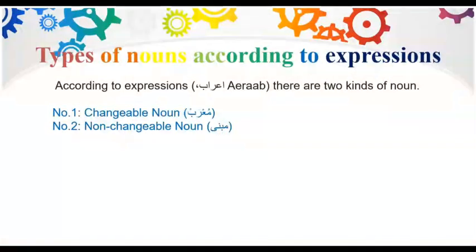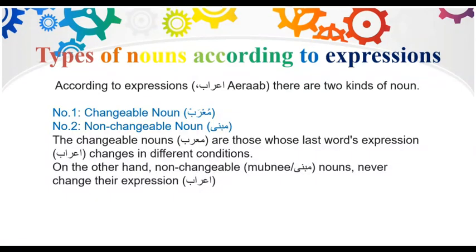Lesson number 13. Types of nouns according to expressions. According to expressions, Arab, there are two kinds of nouns. Number 1, changeable noun, mu'arab, and number 2, non-changeable noun, mabni. The changeable nouns are those whose last word's expression changes in different conditions. On the other hand, non-changeable mabni nouns never change their expression or Arab. For example, huwa, he, dhalika, that.